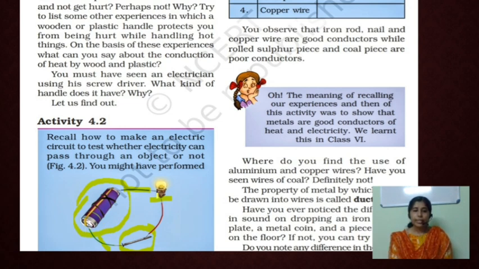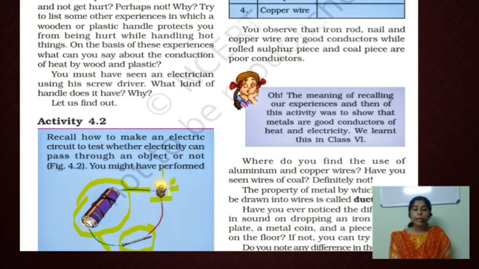Then by connecting this circuit, we can see that the bulb glows. Then we replace the iron nail with a copper wire. That time also we can see that the bulb glows.